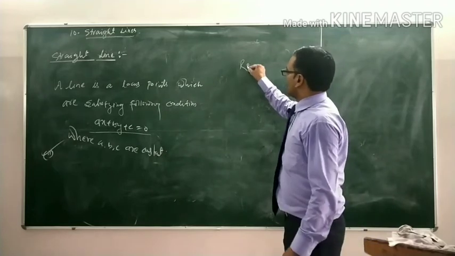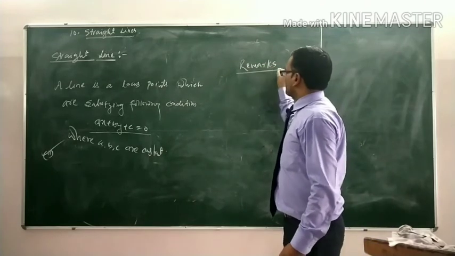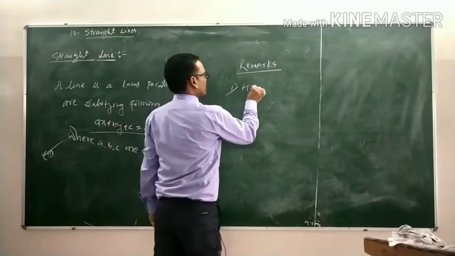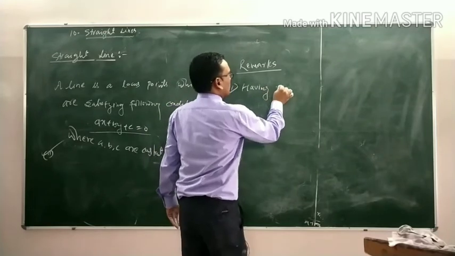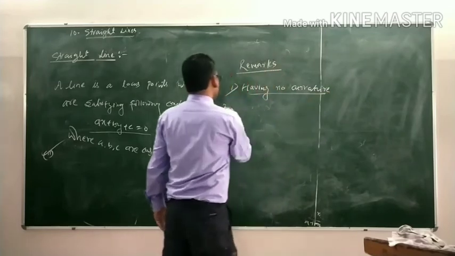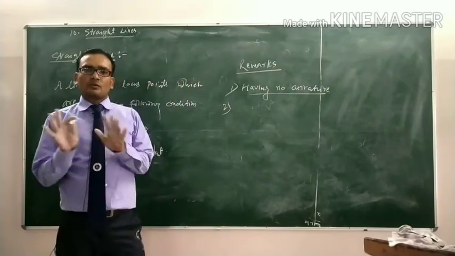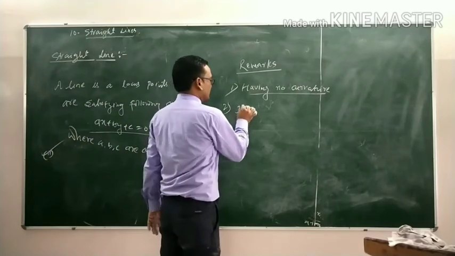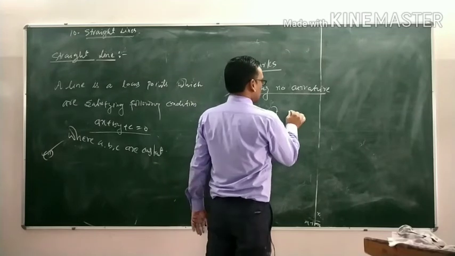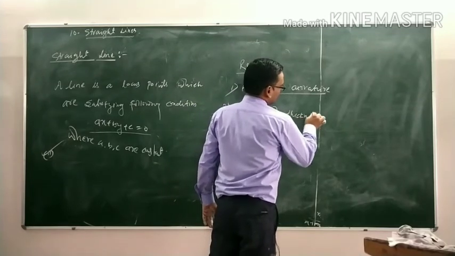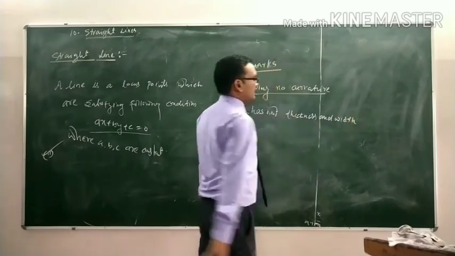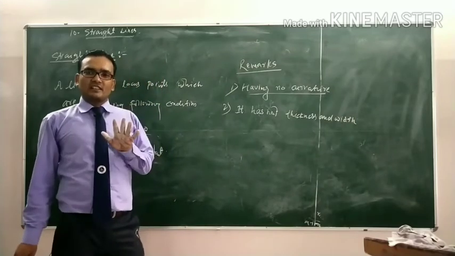Now we discuss some important points related to lines. First, a line has no curvature. Second, line has no thickness and width.